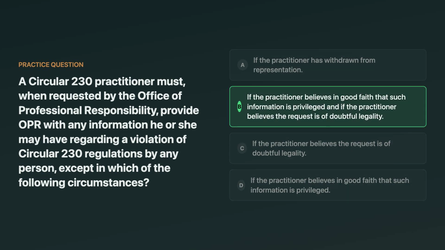The correct answer is, when the practitioner believes in good faith, the information is privileged and the request is of doubtful legality. That combination is the exception. A tempting wrong choice is privilege alone, because privilege is a big deal. But Circular 230 frames the exception as privilege and doubtful legality together in this question's wording. On the EA exam, look for the good faith and doubtful legality language.